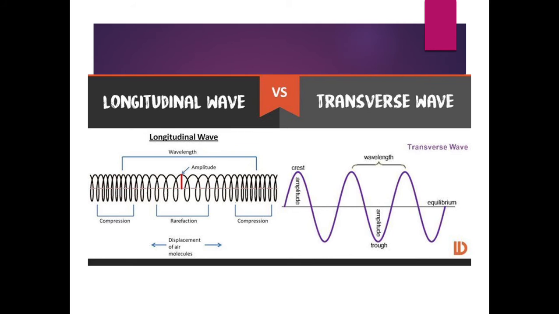But if we analyze the transverse wave, you can notice that it is different from the longitudinal wave. The first difference that we can find is that usually longitudinal waves have a smaller wavelength, and they are way more constant.